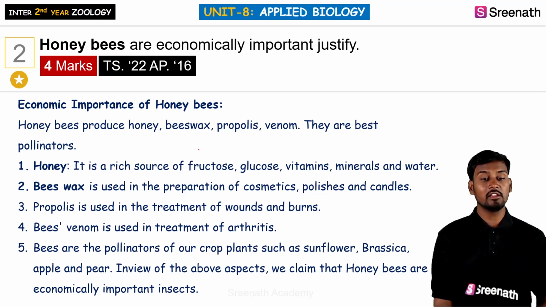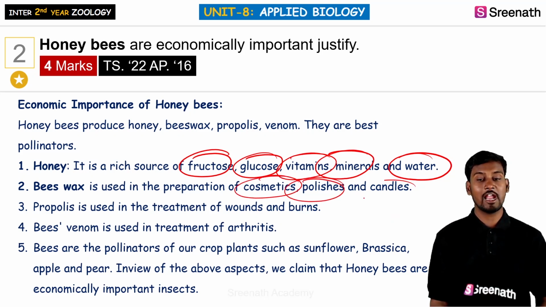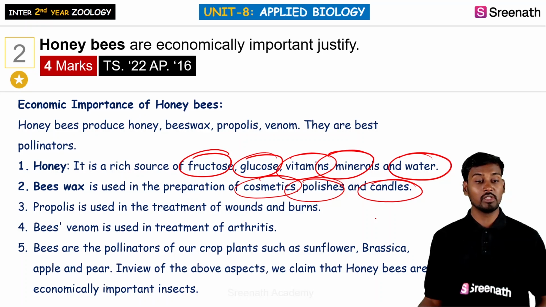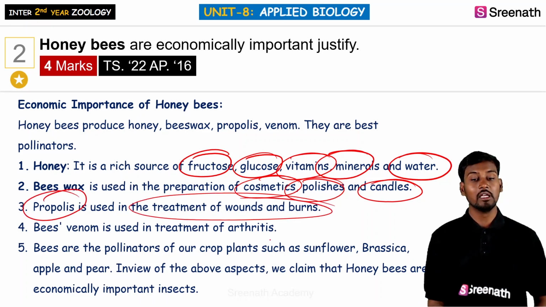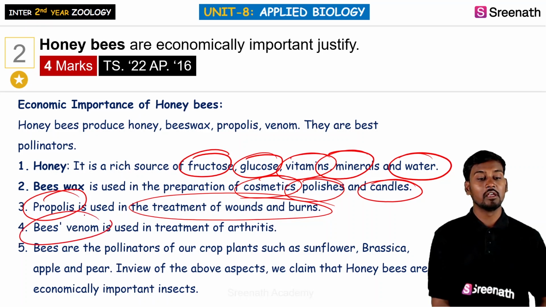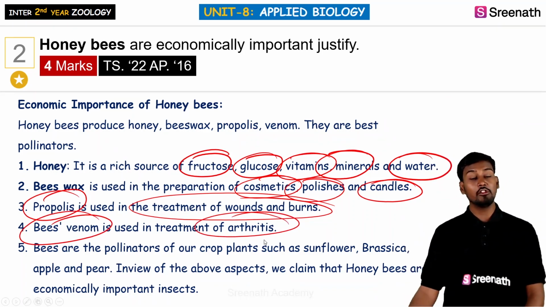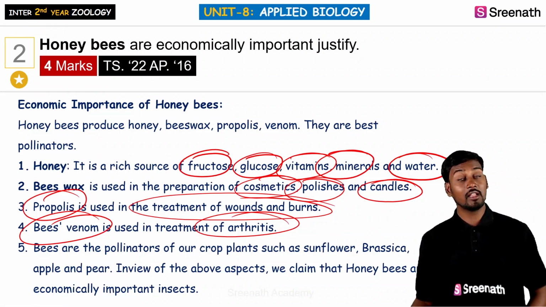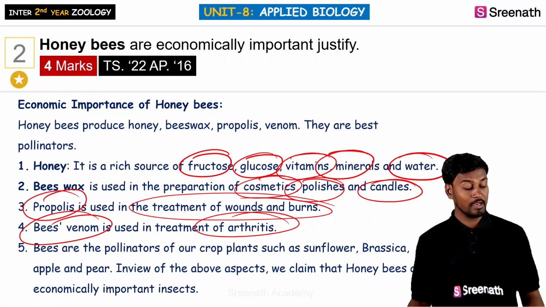Honey is a very rich source of fructose, glucose, vitamins, minerals and water. So these are the various things. Bee wax is used in cosmetics, polishes and also candles. Propolis is involved in the treatment of wounds and burns. Bee venom is involved in the treatment of arthritis. Bees are the best pollinators because they are involved in the pollination of angiosperms, that is the flowering plants.